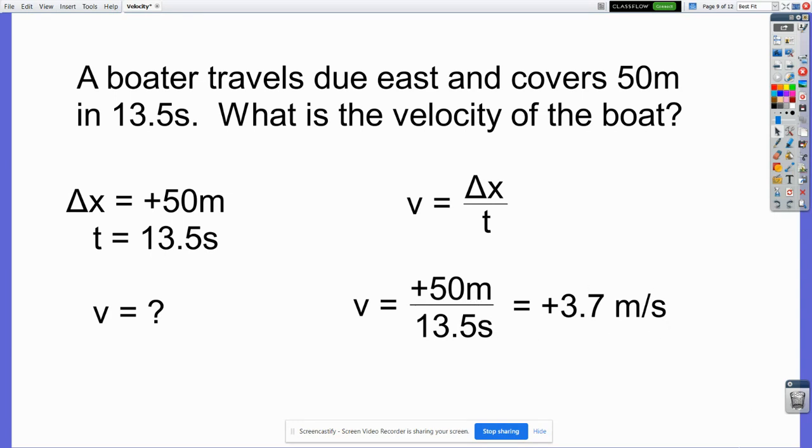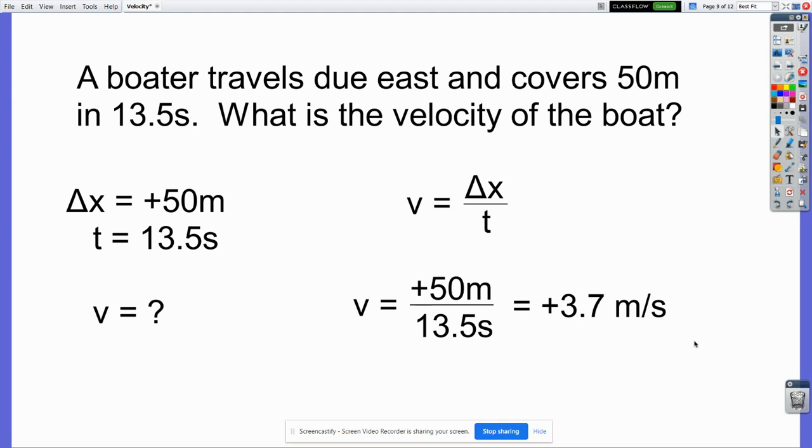So again, because I chose to write positive 50 meters instead of 50 meters east, I need to make sure I put that positive sign on my answer to indicate that direction. If I had written 50 meters east up here instead of using a positive sign, I would have put meters east here, and the meters east would have carried over into the answer as well. And what I would have said was meters per second east. Again, got to have that direction on there somehow.